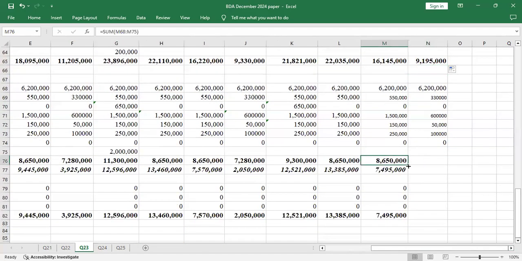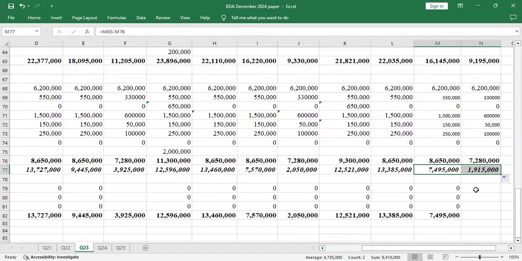Then you also drag that. Then you see whether there was excess. Yeah, there was no shortage. So when there's no shortage, we can use the excess to make the repayment so that we have the end balance.